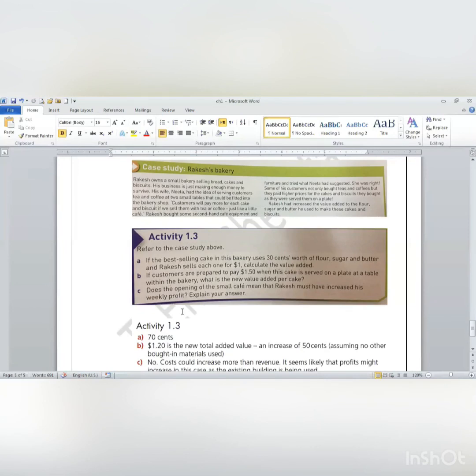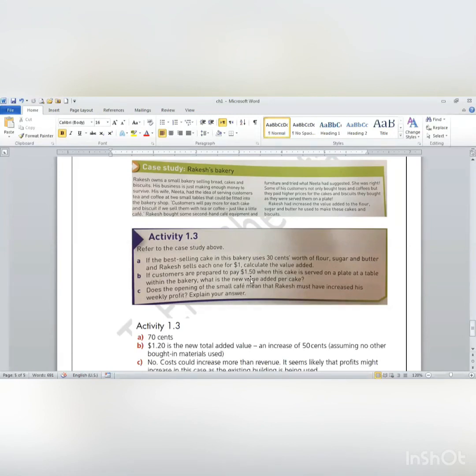Thus, the opening of the small cafe means that Rakesh must have increased his weekly profit. Is it a must that his weekly profit will increase? No, it's not a must. He may make a profit if the selling price is greater than the cost. If the cost does not increase and prices increase, he could increase the profit. But what if the cost increases more than the revenue, which is the money, the price that he sells with?